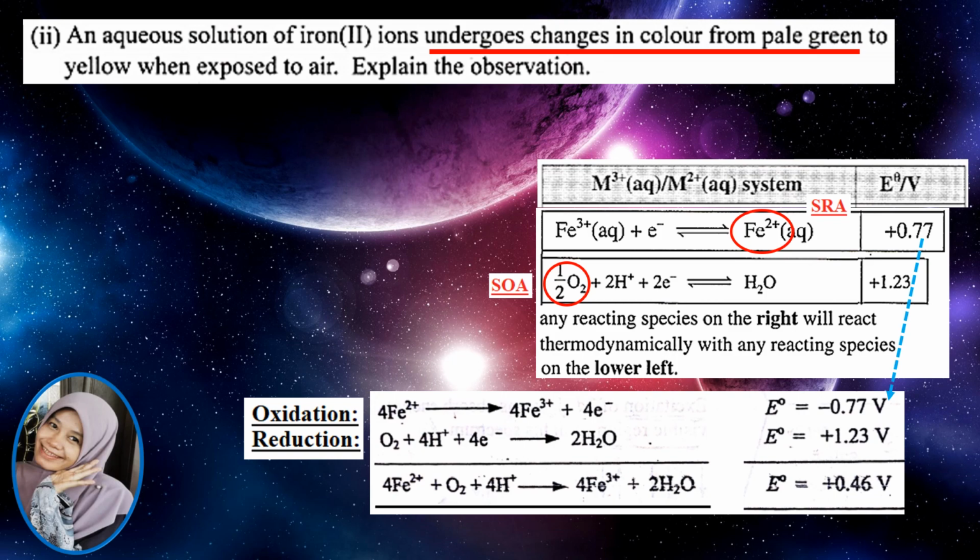So we can see that E0 for the redox reaction is positive, meaning that the reaction proceeds in the forward direction and is said to be spontaneous. That's why we can see a change of color from pale green to yellow when an aqueous solution of iron 2 ions is exposed to air.